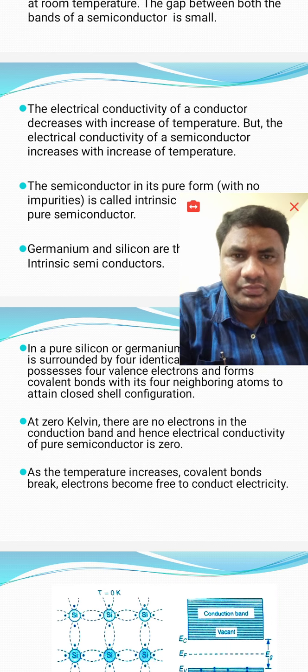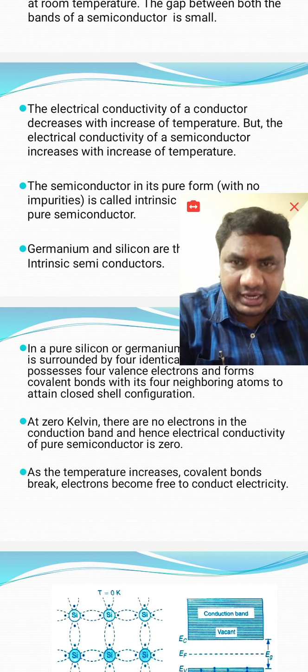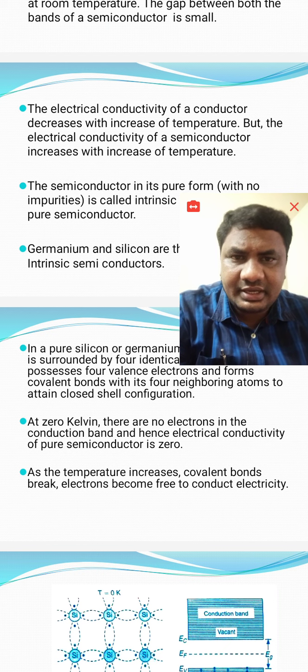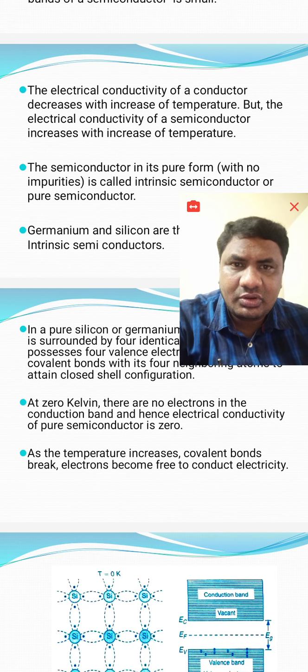Then we can observe free electrons. But in case of conductors, when we increase the temperature, their conductivity decreases, whereas in case of semiconductors, if temperature increases, their conductivity also increases.